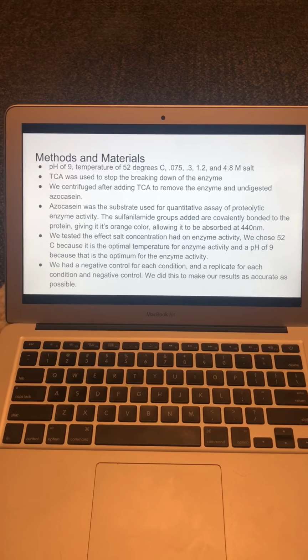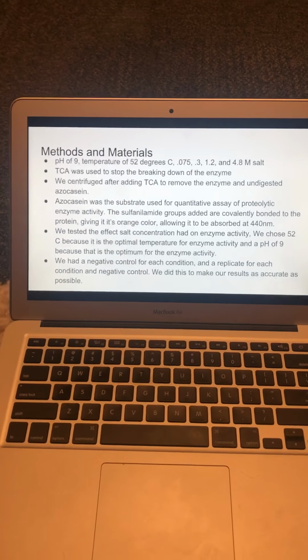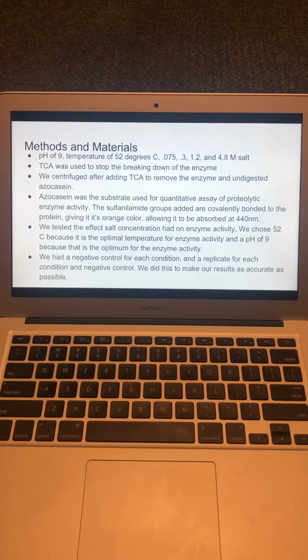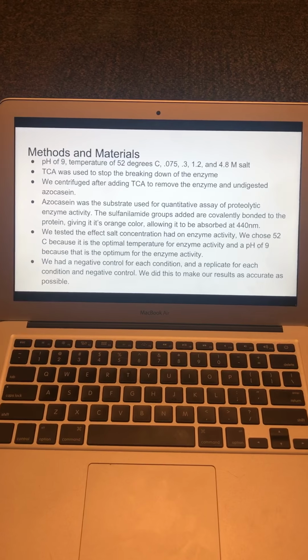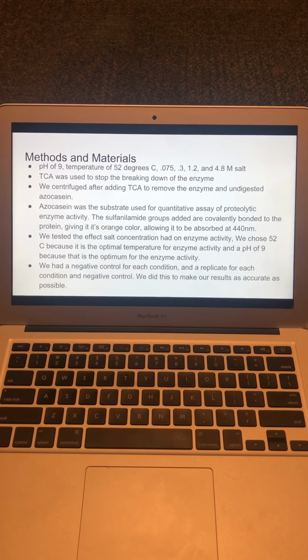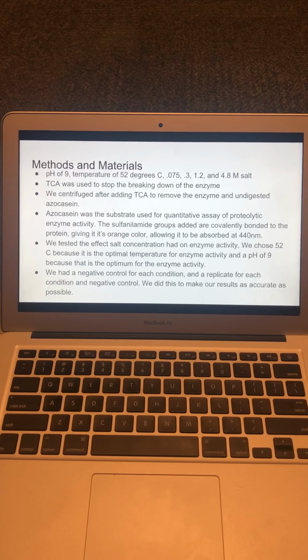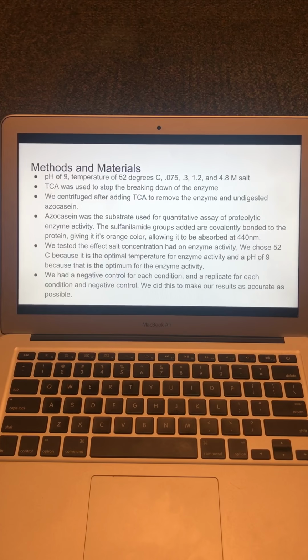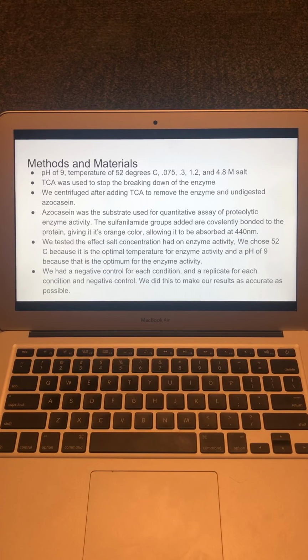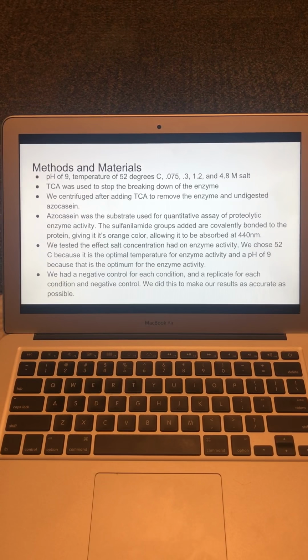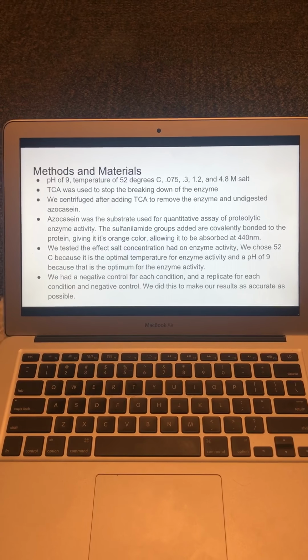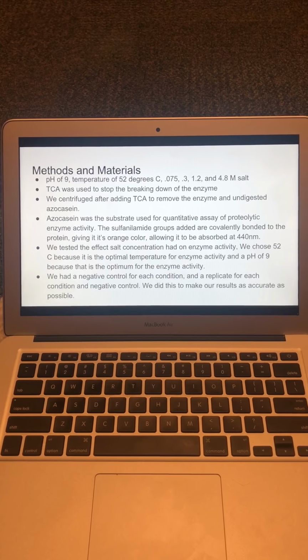Materials and methods. So the conditions of our experiment were the different salt concentrations, which were 0.075 M, 0.3 M, 1.2 M, and 4.8 M at 52 degrees Celsius and at a pH of 9. And we added TCA to the reaction to stop the breaking down of the protein so we could measure how much of the protein was broken down by the trypsin in the different salt concentrations.